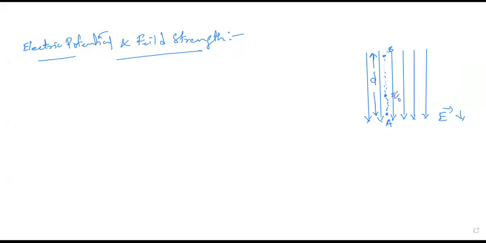If I take this positive test charge here, what happens? The direction of the electric lines of force will be this side, because the electric lines of force here, with respect to the stationary charges, are taken in the downward direction.